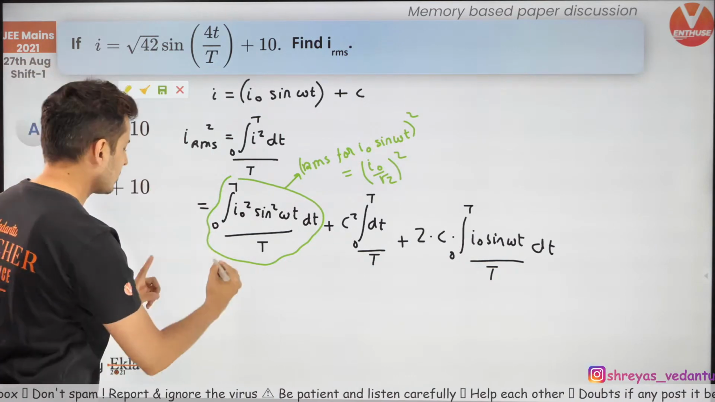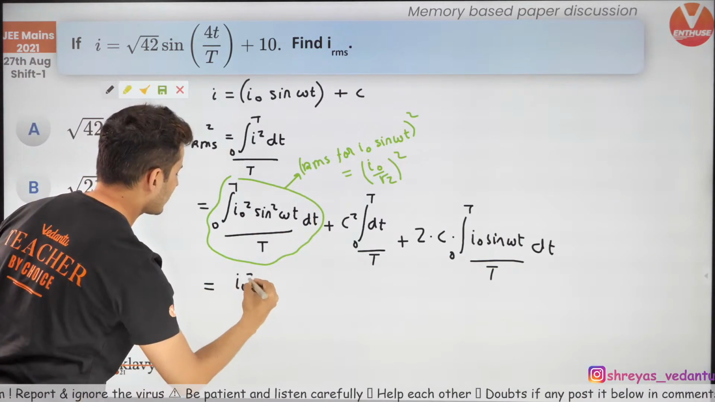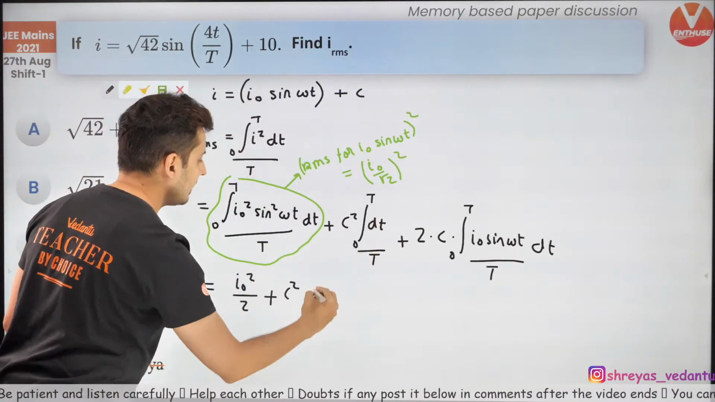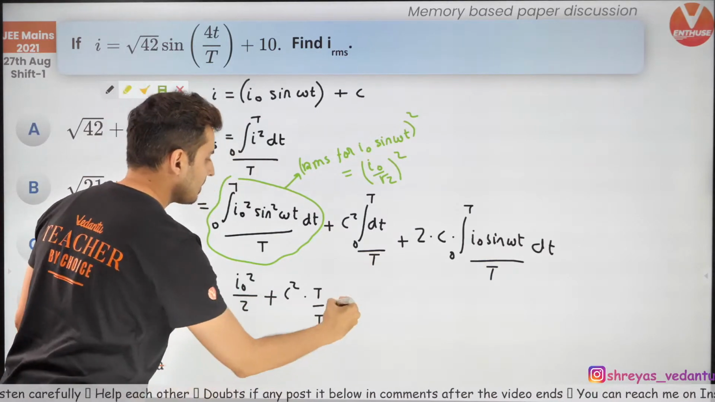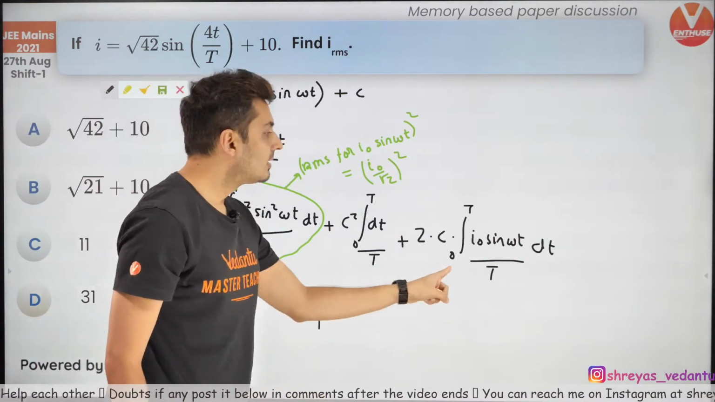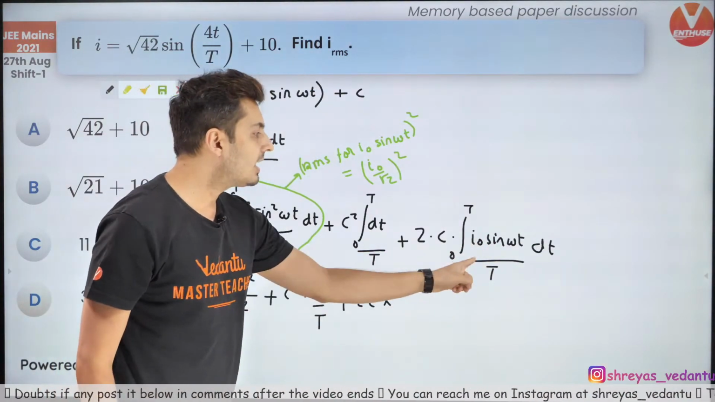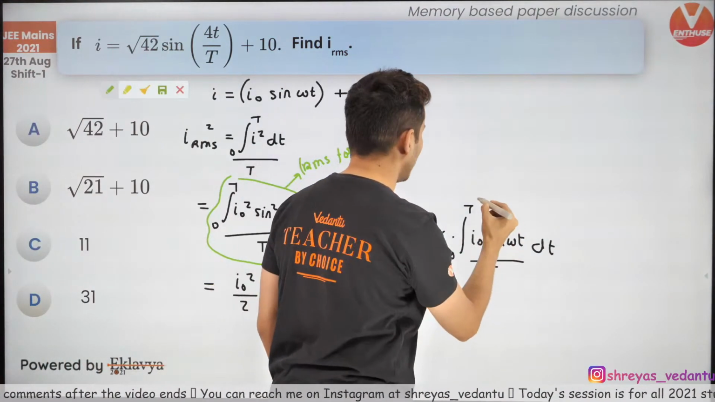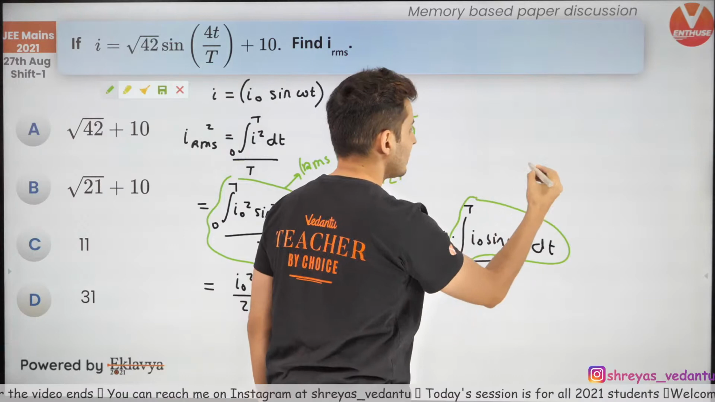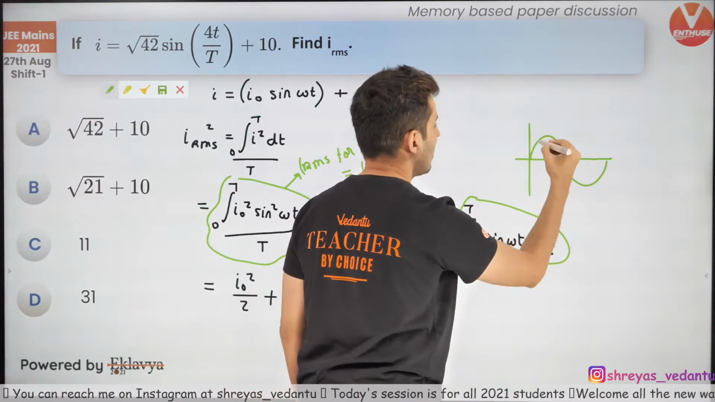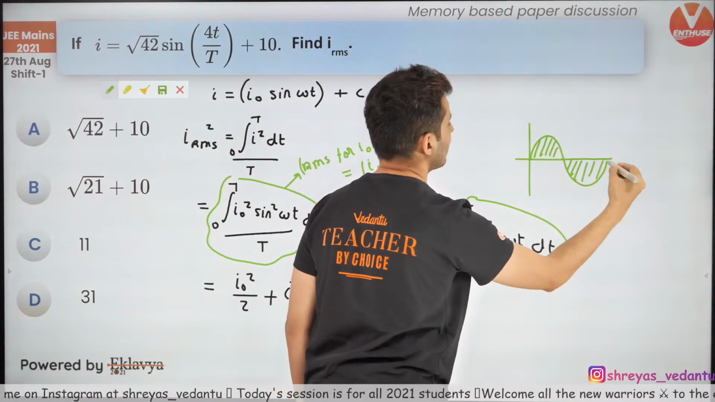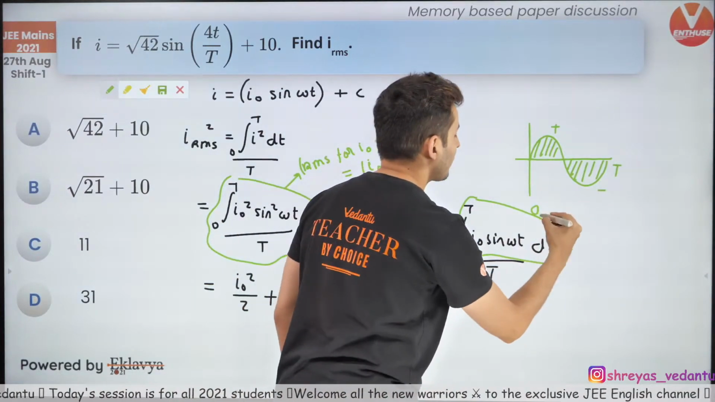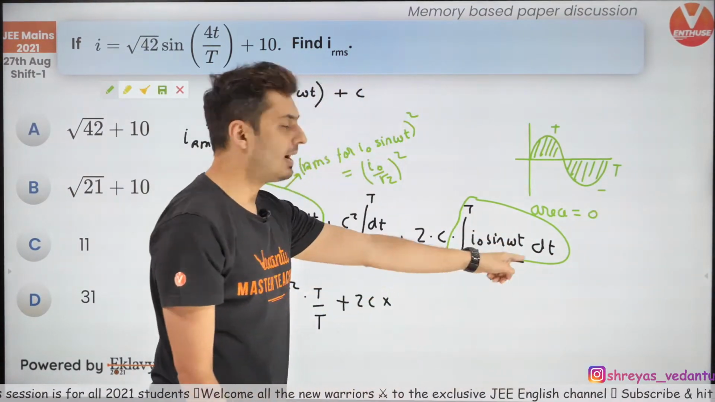Similarly, this one over here is easy to solve. That's not a problem. So first let's write this down. This will be nothing but I naught square by root 2 square, which is 2, plus c square dt's integral, well that's t divided by t, plus 2c into this value will be 0 because integral of sine for one time period will be 0, the area under the curve will be 0. Think about it. Why? Look at this expression. This tells me if I give you a sine graph, what is the total area under this graph in one time period? How much ever positive, that much negative. So total area will be 0. So the value of the integral will be 0.